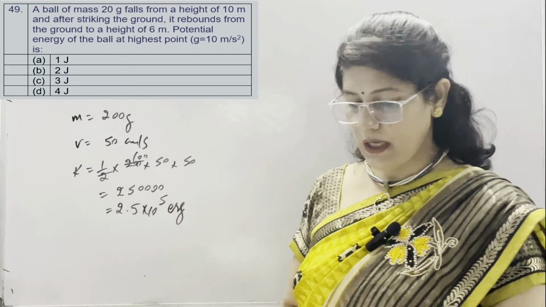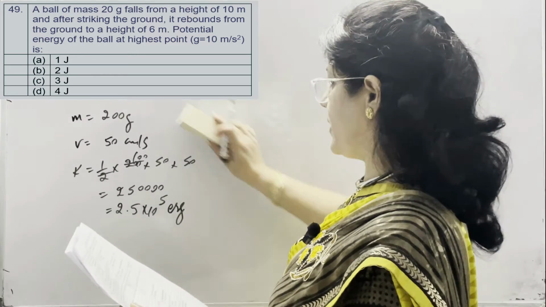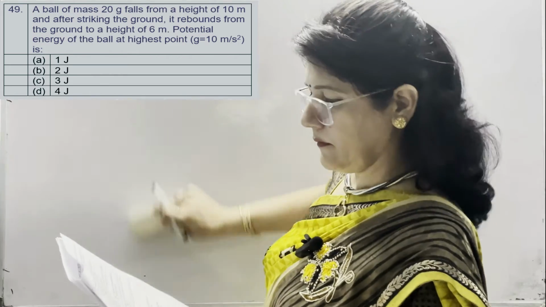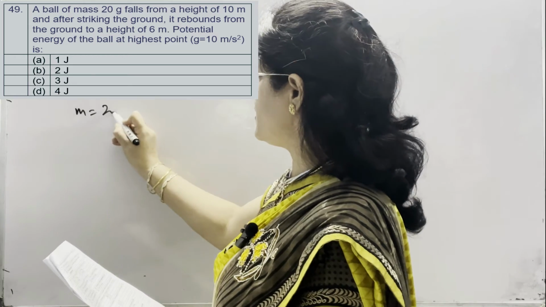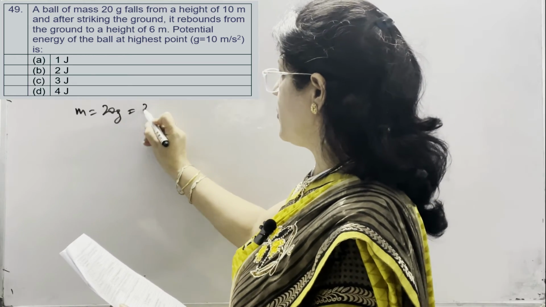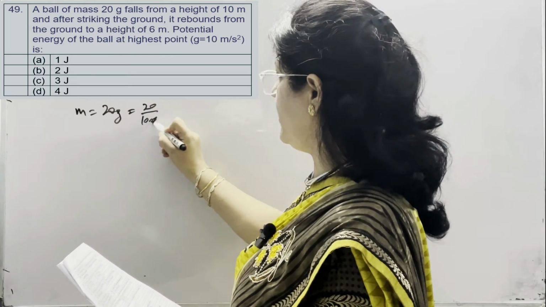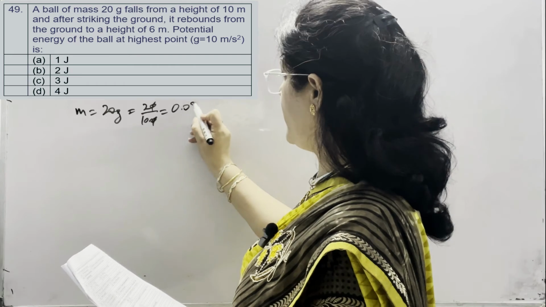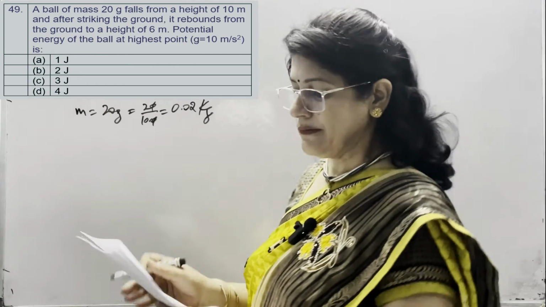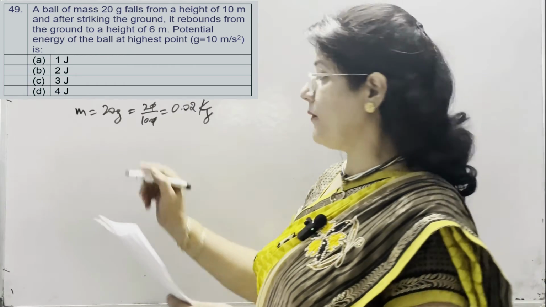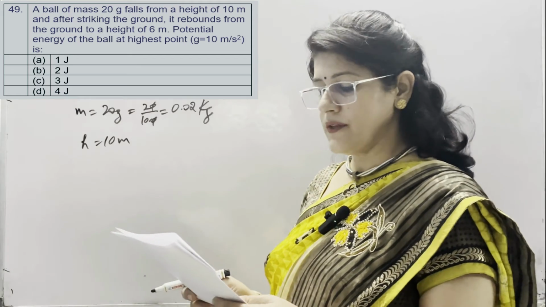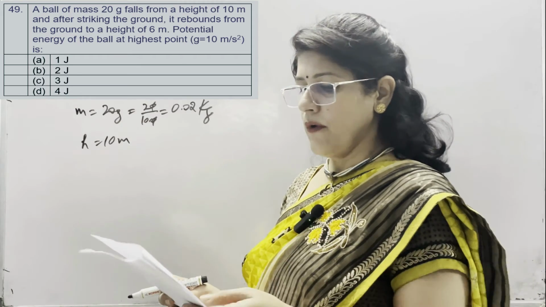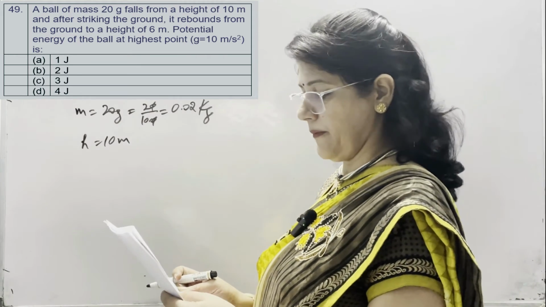Now question number 49. A ball of mass 20 gram falls from a height of 10 meter. So here mass is given as 20 gram, so 20 divided by 1000 means 0.02 kg. It falls from a height of 10 meter. After striking the ground, it rebounds from the ground to a height of 6 meter.